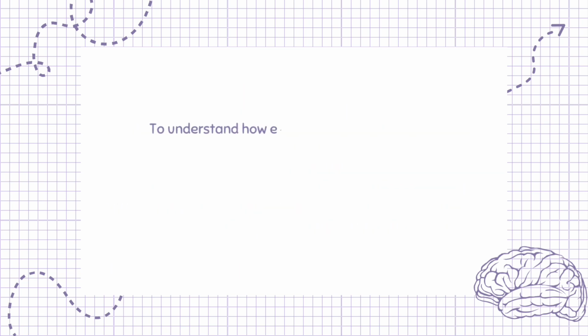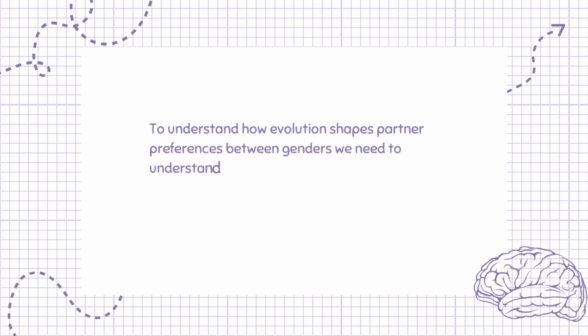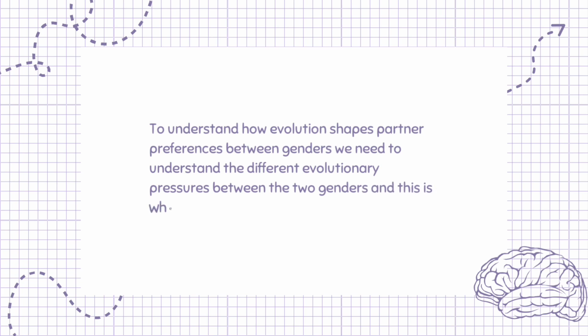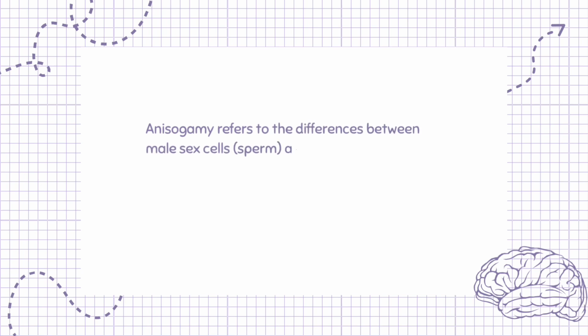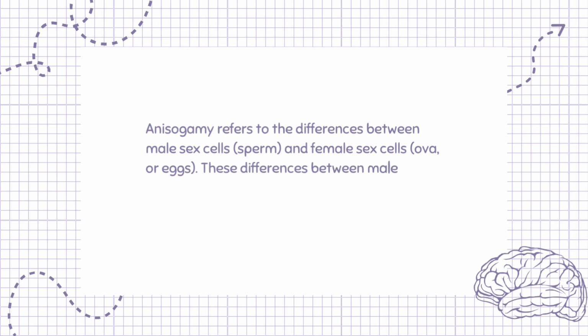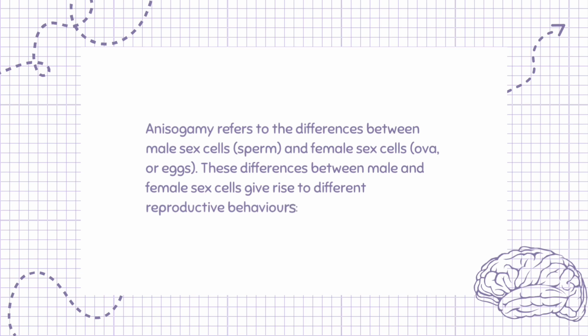To understand how evolution shapes partner preferences between genders, we need to understand the different evolutionary pressures between the two genders, and this is where anisogamy is a factor. Anisogamy refers to the differences between male sex cells, sperm, and female sex cells, ova, or eggs. These differences between male and female sex cells give rise to different reproductive behaviors.